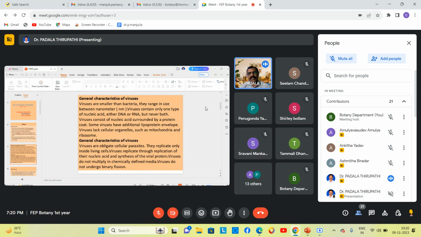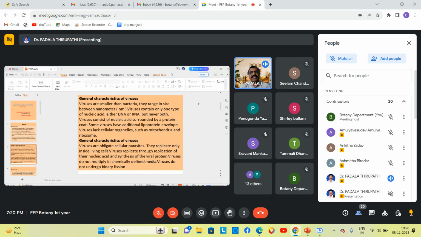Remember, my dear friends, these viruses do not possess any cellular structure. Why? Because there is no definite cell wall, no definite plasma membrane, and no cell organelles, including mitochondria and ribosomes, in these viruses. So that's why our viruses are acellular in nature.